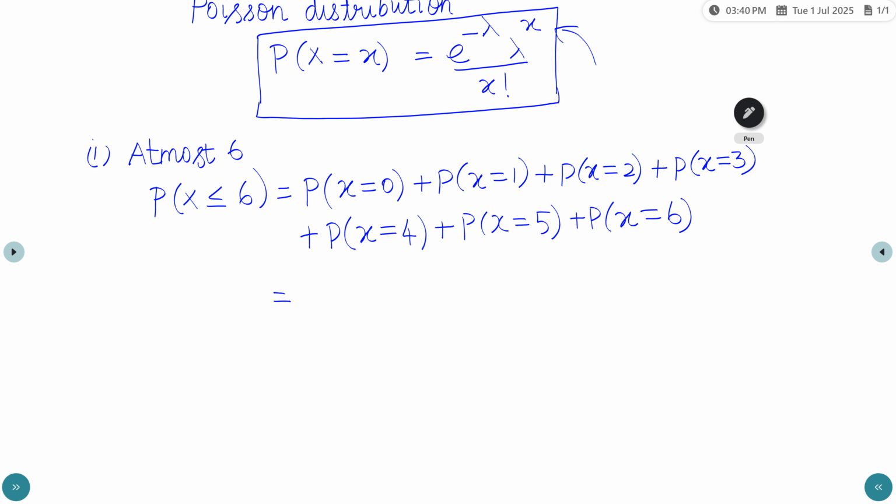First, e power minus lambda is common. So lambda power x, here x is 0, so lambda power 0 by 0 factorial.